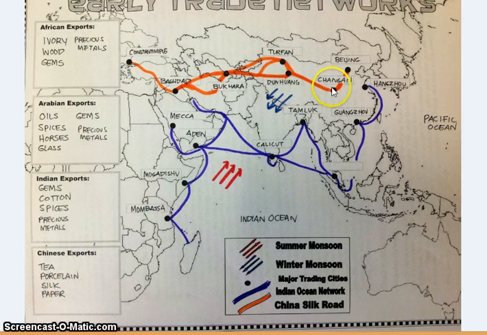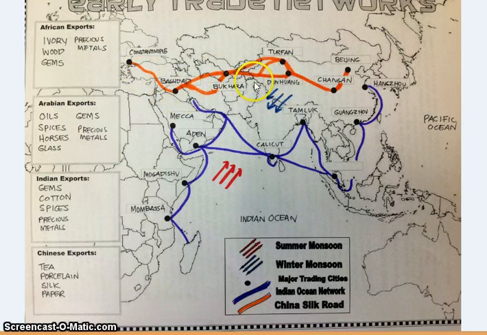Now, if you notice the China Silk Road, you notice that it's not a straight line. This is because there are natural geographic features that are in the way, such as deserts and mountains. It's a lot easier to go around the deserts and mountains rather than go straight through them. Also, if you look on here, you see there are these major cities along the way.